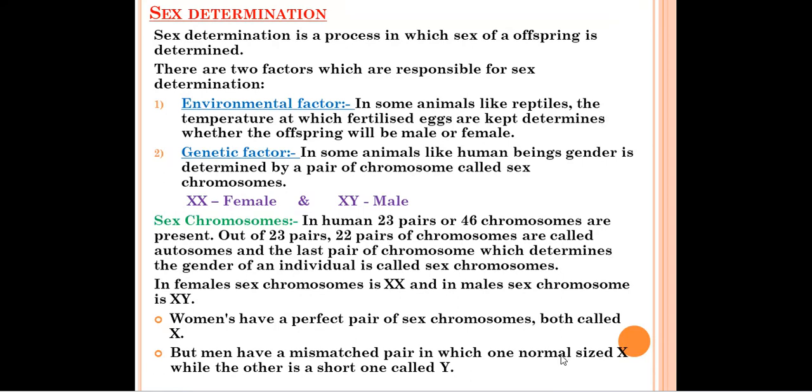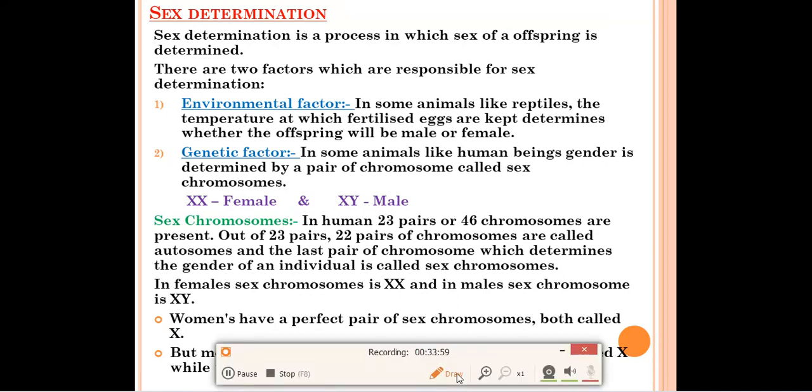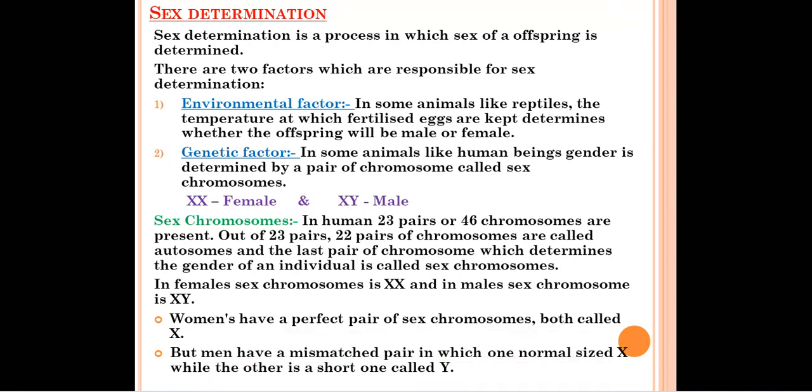Next, this is also one of the most important topics from your heredity part, that is sex determination. It means how the sex of a child is determined, whether it is a male child or a female child. So we'll study that in sex determination. Sex determination is a process in which the sex of an offspring is determined. Offspring means the next generation. After the parent generation, we have the next generation, the baby, which is called the offspring. By this process we can determine the sex of a child.